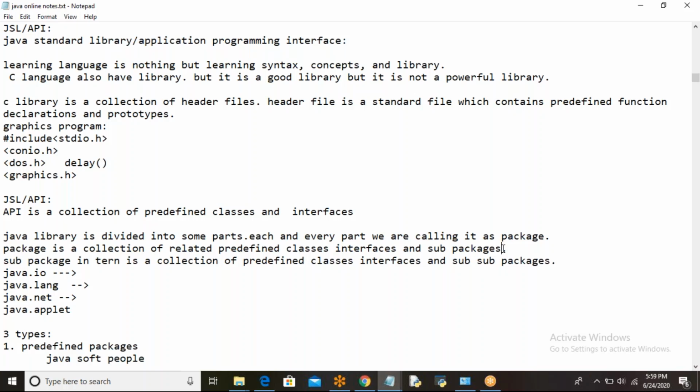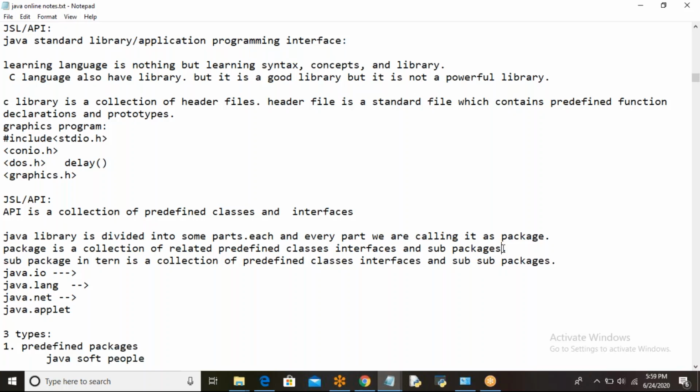Got my point? The Java library is divided into some parts. Each and every part we are calling a package. There are so many packages available, like the lang package and IO. Lang means language package. If you want to develop a basic fundamental Java program, all the classes related to basic things are available in the java.lang package.